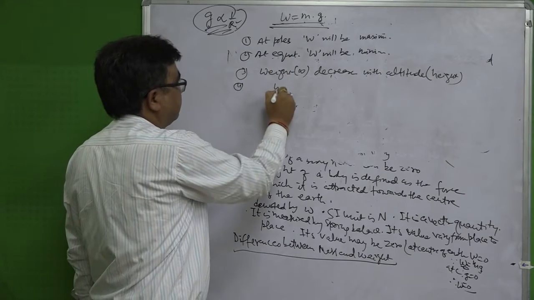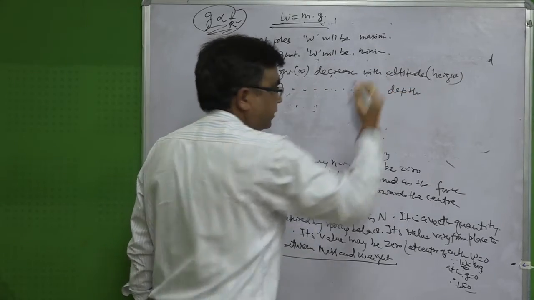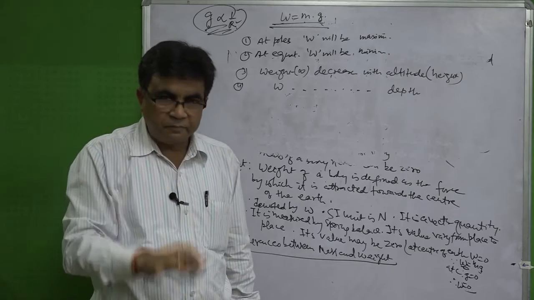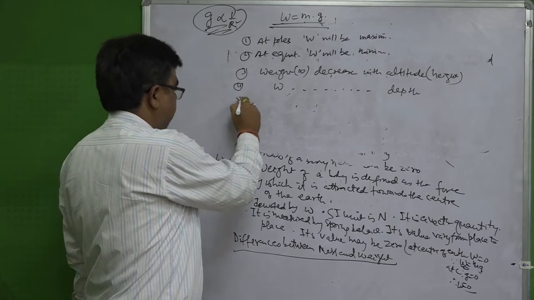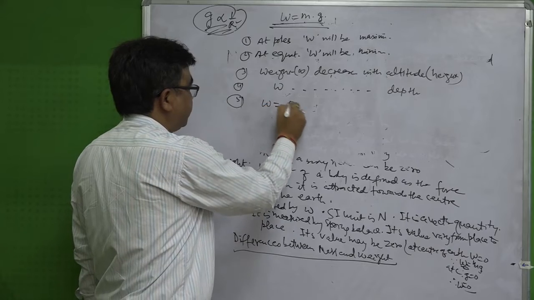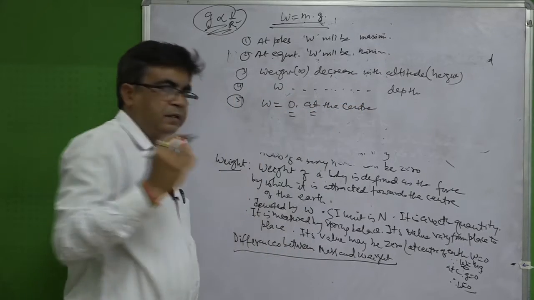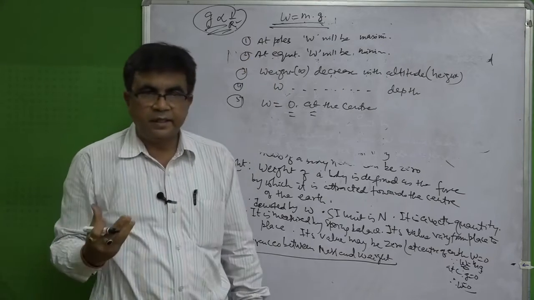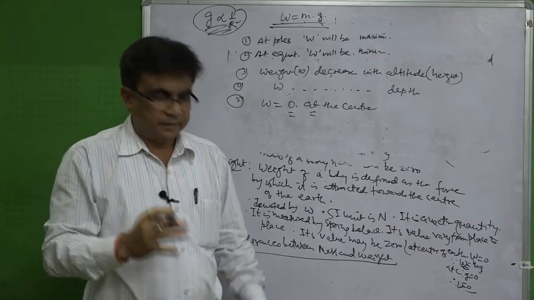Similarly, weight W decreases with depth from the surface of the earth. With depth also W decreases, because with depth also g decreases. That we have also come to know. Another important point: W equals 0 at the center. This we also know, because the value of g is 0 at the center, and because W equals m into g, W is also 0. The weight of a body is 0 at the center.